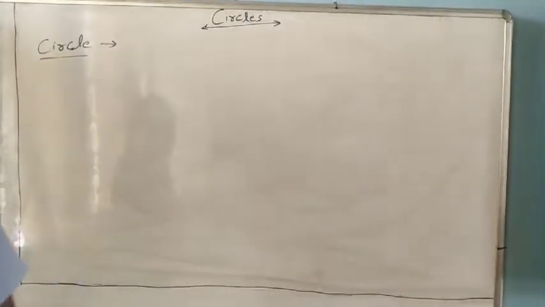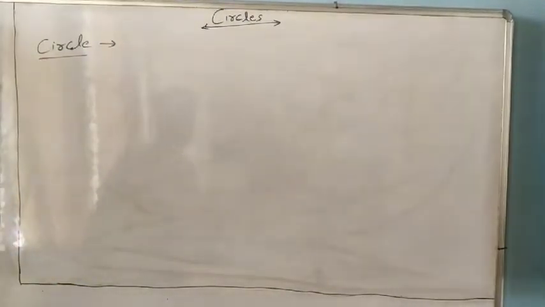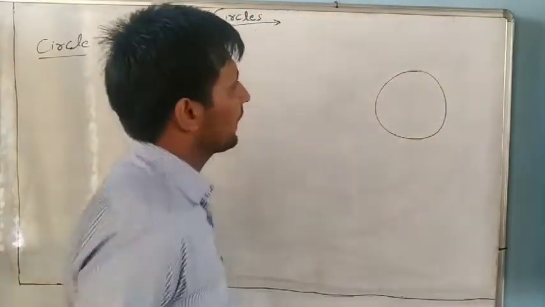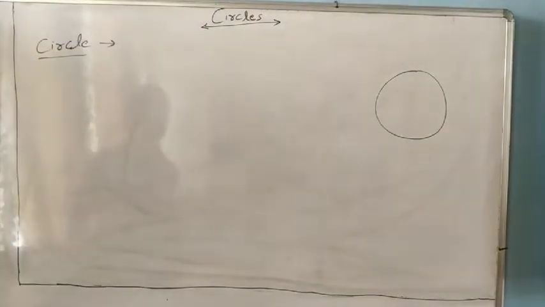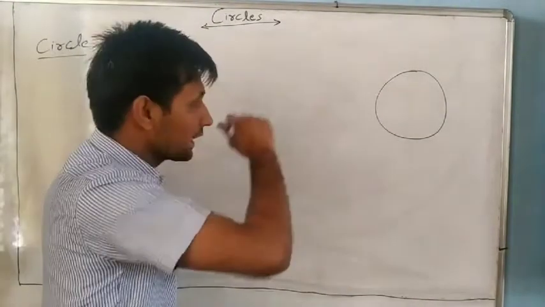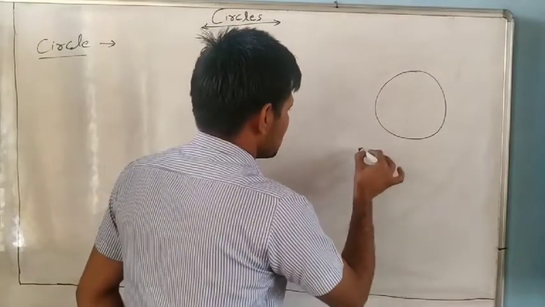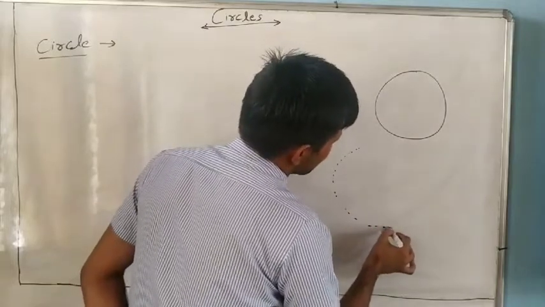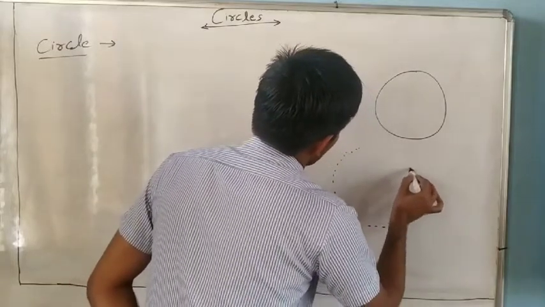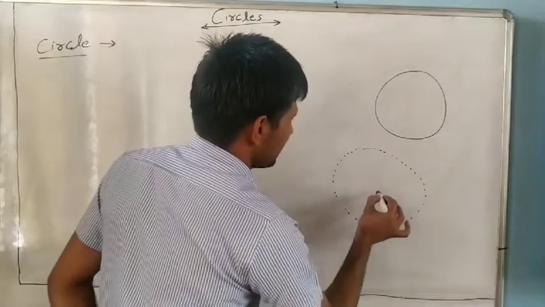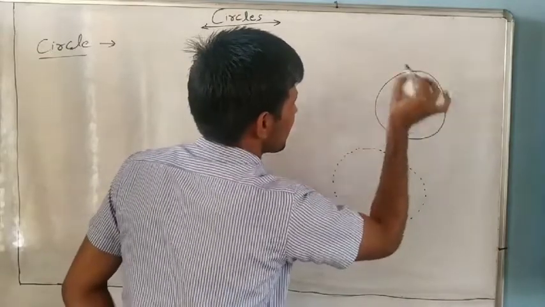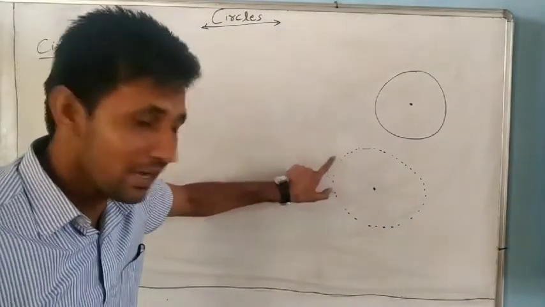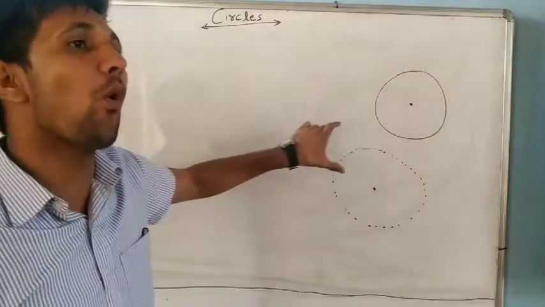What is a circle? Everyone knows what a circle is, but if anyone asks you what a circle is, can you tell me? Look here. Suppose I make it like this, a circle is made of dots, infinite points. This is the center of the circle, and it means a circle is a collection of all points.